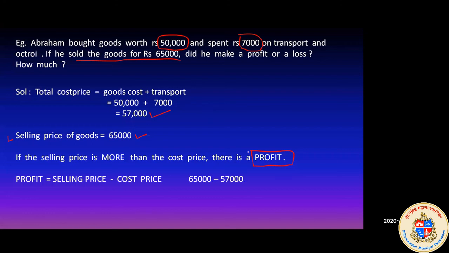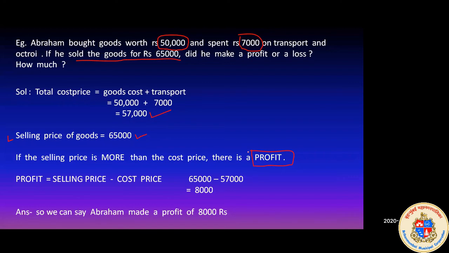Now the formula for profit is selling price minus cost price, that is 65,000 minus 57,000. If we subtract, we will get the answer 8,000. From 57,000, count 58, 59, 60, 61, 62, 63, 64, 65, and you will get the answer 8,000. So Abraham has made a profit of 8,000.